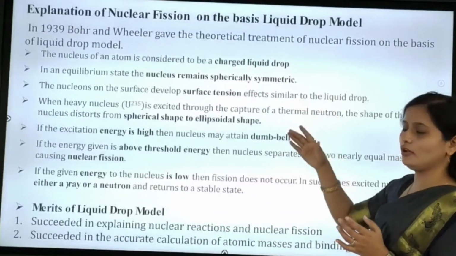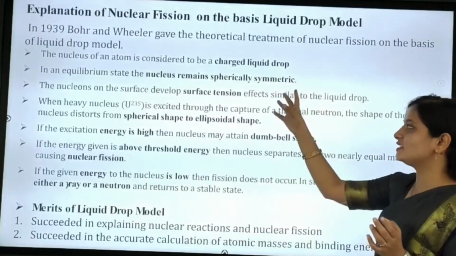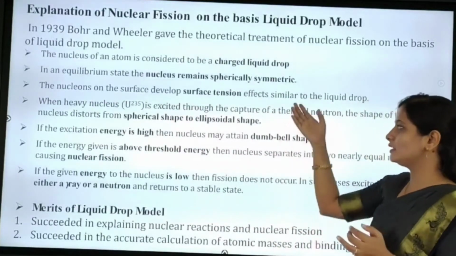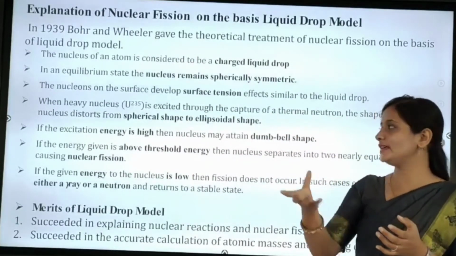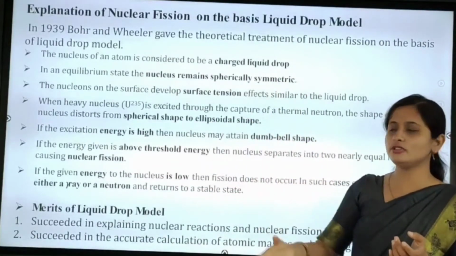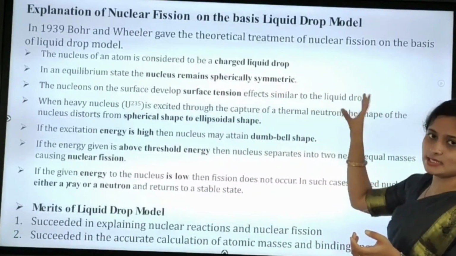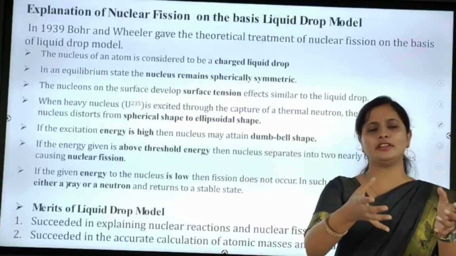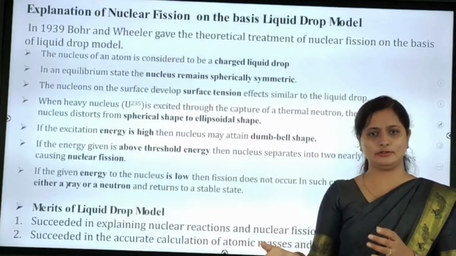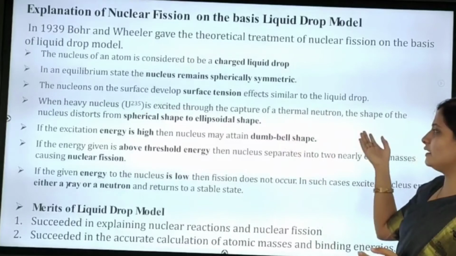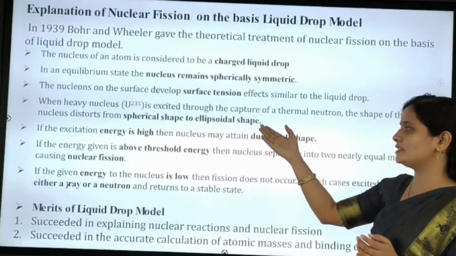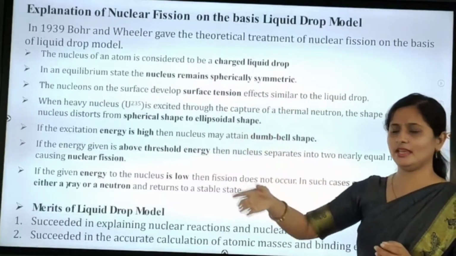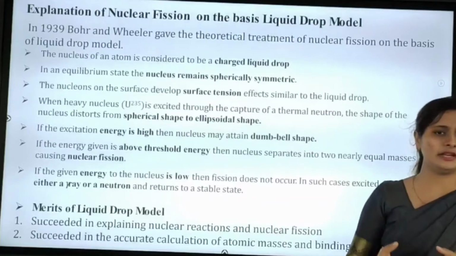One by one, we already explained. First, it is a charged liquid drop. Second, in the equilibrium state it remains spherically symmetric. Third, the effect of surface tension on the nucleons is the same as in a liquid drop. Next, in the fission process, heavy nuclei can be split into two lighter nuclei. Uranium-235 goes to an ellipsoidal shape from the spherical shape. And last, if the excitation energy is high, then the nucleus will take a dumbbell shape.